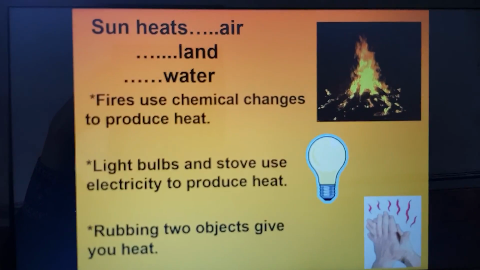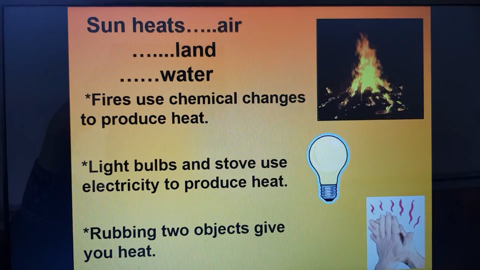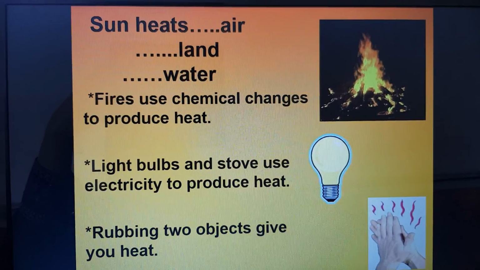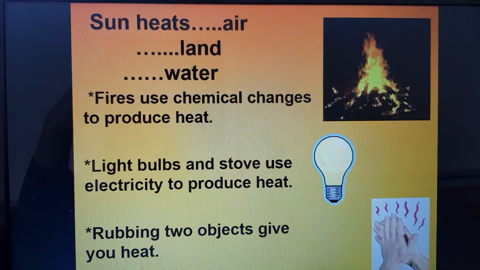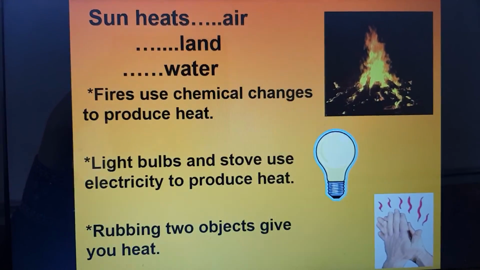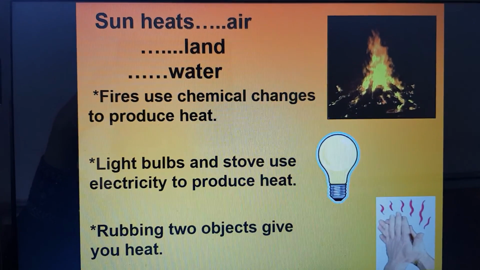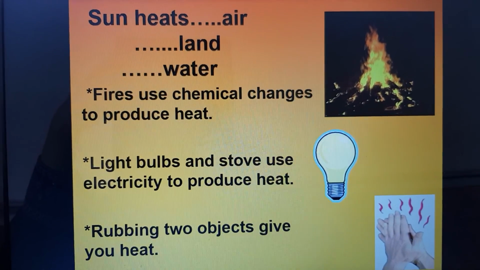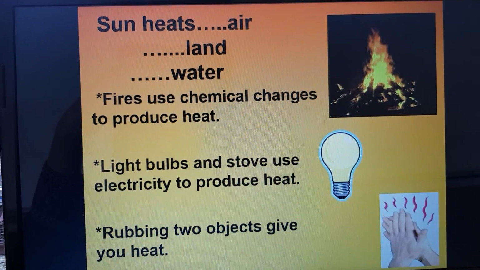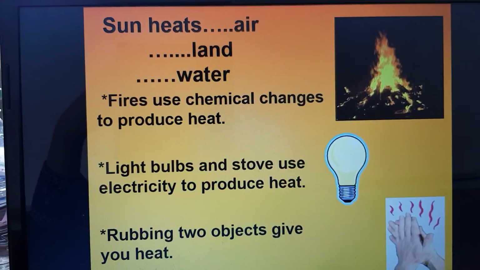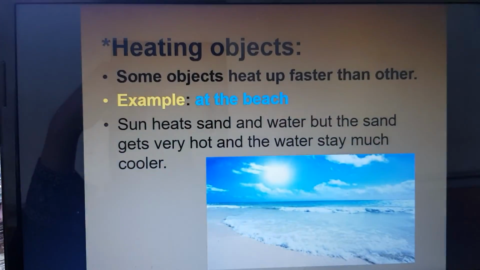The sun can heat air, land, and water. Fires use chemical changes to produce heat. How? Do you remember when we talked about chemical changes, when we burn a log of wood, it gives you fire. So fire uses a chemical change to produce heat. Light bulbs and stoves use electricity to produce heat. If you try to touch it, it will be hot. When you rub your hands together, you feel heat.